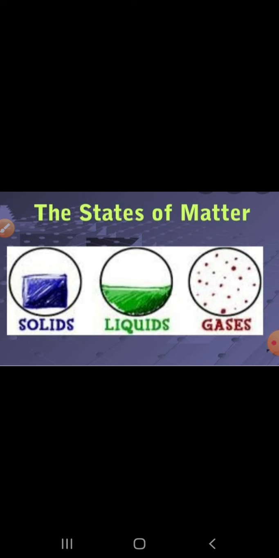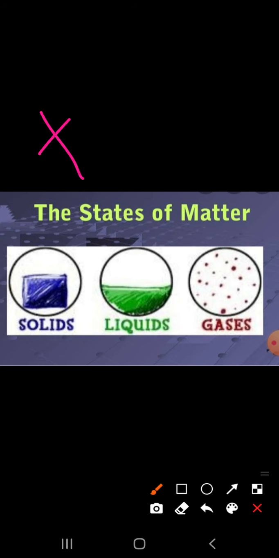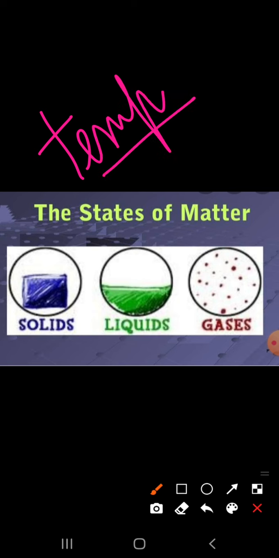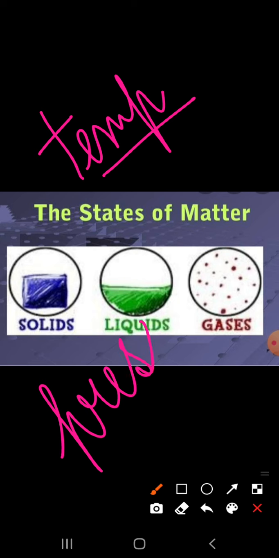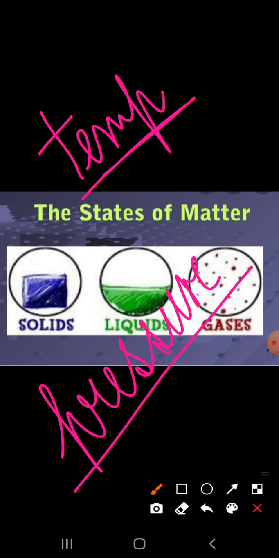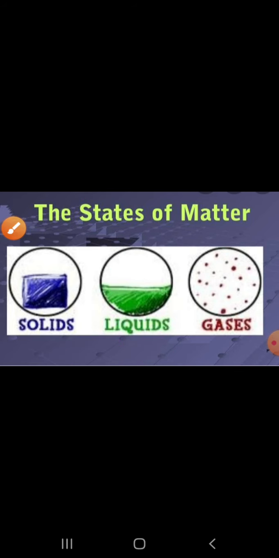Now, this change of state of matter is caused by two things. First is temperature, it requires temperature. And second, it requires pressure. And these two things come into play when there is any change in the states of matter. Now let's see the topic.